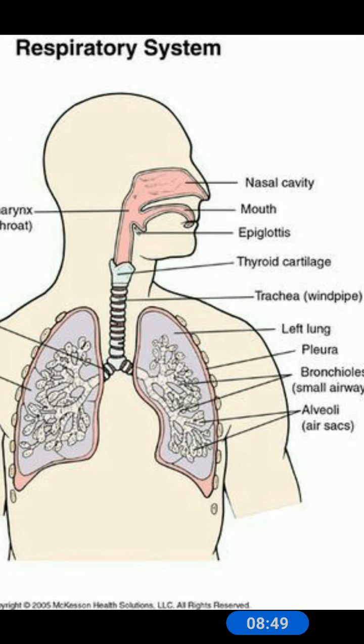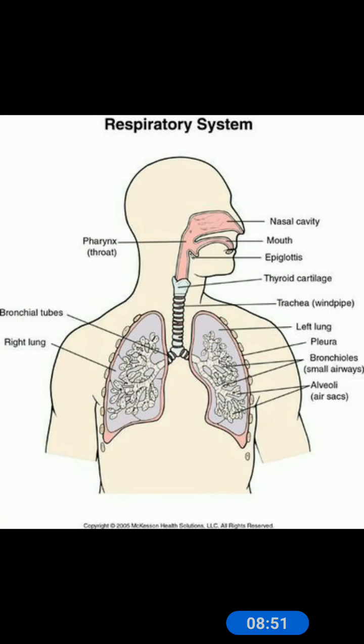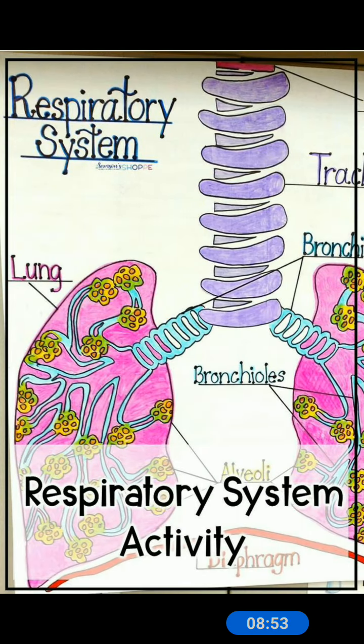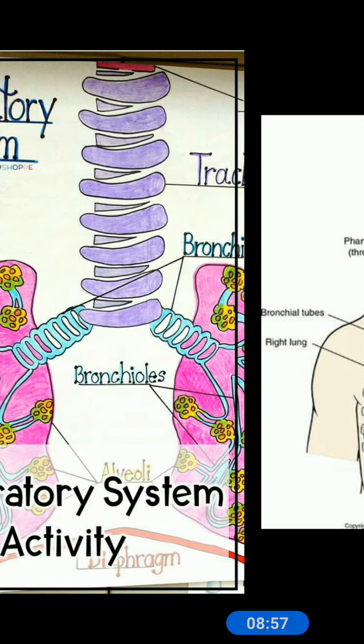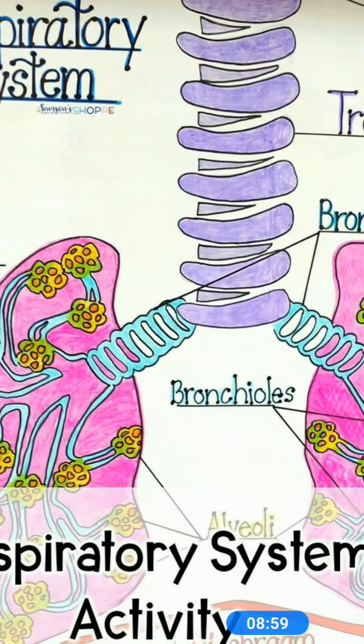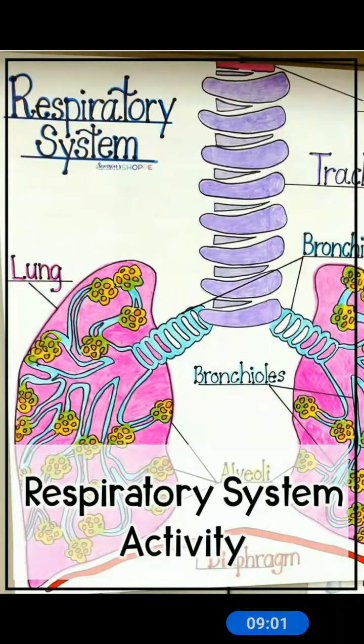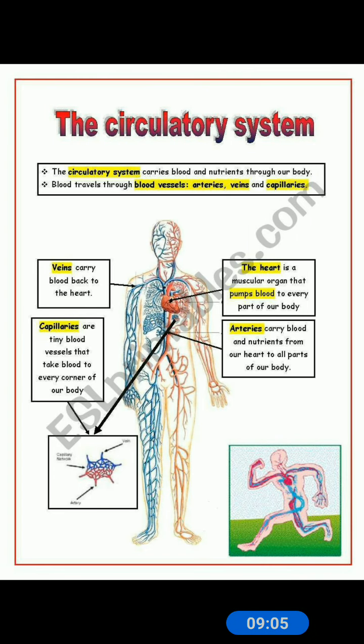Okay. Now next we will come to the circulatory system. This is the respiratory system, the lungs. The respiratory system activity. Now we come to the next system, the circulatory system.